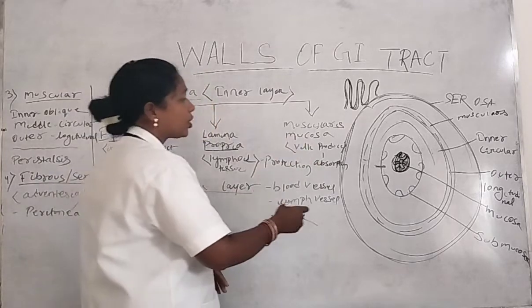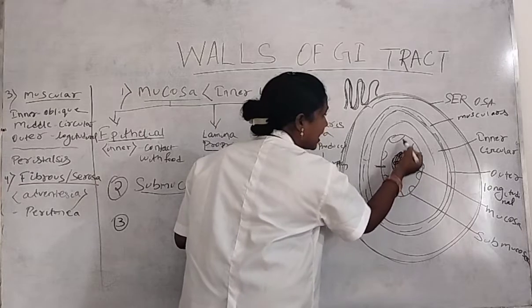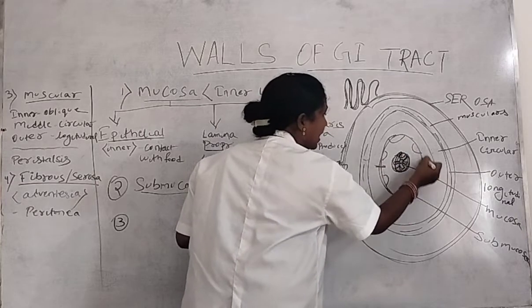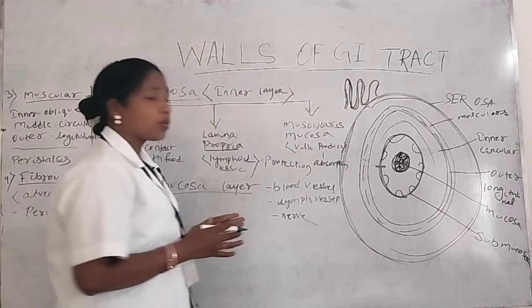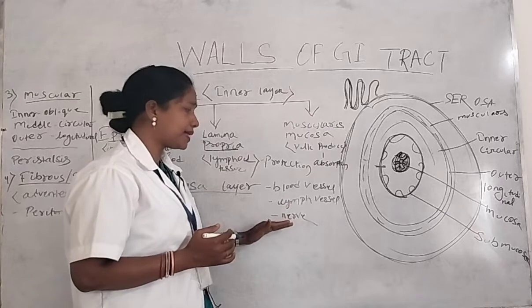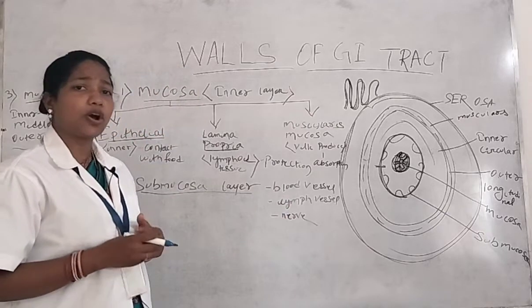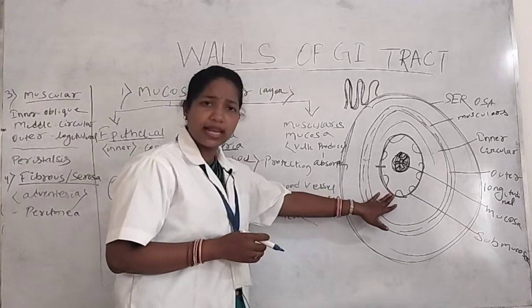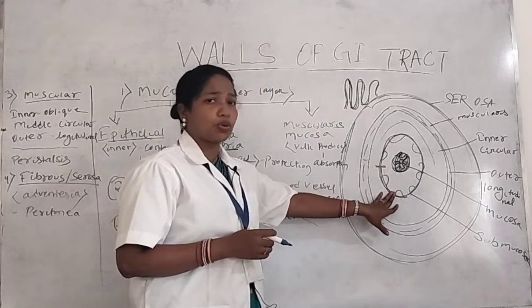Then the outer covering of that mucosa layer is called the submucosa layer. So that part is our submucosa layer. In that submucosa layer, there are various types of blood vessels, lymph vessels and nerves. All types of blood vessels, lymph vessels and nerves are present in our submucosa layer, and the submucosa layer is the outer covering of the mucosa layer.